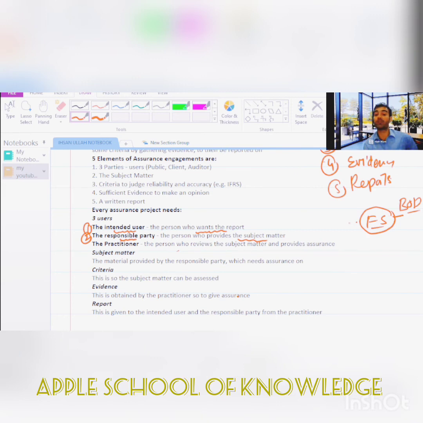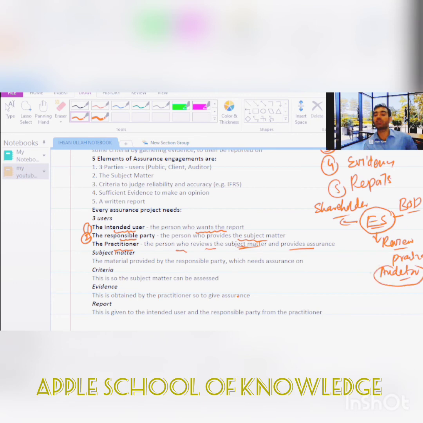And who wants the financial statement? The intended user, and the intended users include the shareholders. The shareholder wants the subject matter, and the subject matter is the financial statement. Okay, then we have a practitioner, and do you know what a practitioner is? A practitioner is a person who reviews the subject matter and provides assurance. So this subject matter is reviewed by someone, and that person we call the practitioner. In the case of a company, we call them auditors.